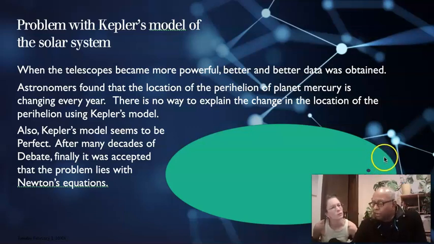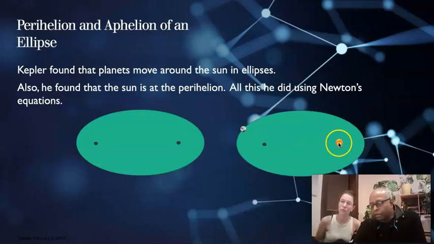Every time Mercury goes around the sun, the sun is at a perihelion, right? The first time it goes around, fine, it's here. But the second time it goes around, the distance between Mercury and the sun has changed a little bit.